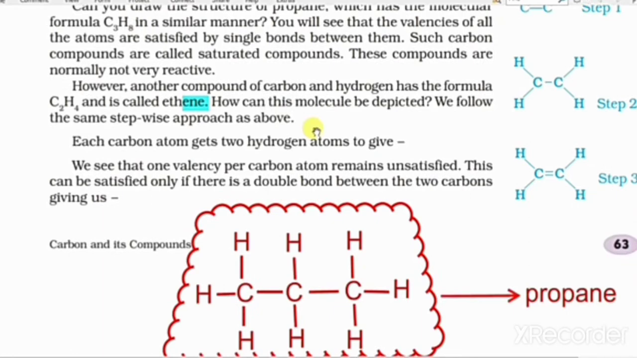Here there is a structure of propane. Propane contains three carbons attached to one another, and there are no unsatisfied valence electrons or lone pairs of electrons. All are satisfied between the atoms, and there is a single bond present in the molecule. Propane means prop plus ane. Methane, ethane, propane, butane, these are saturated hydrocarbon molecules.